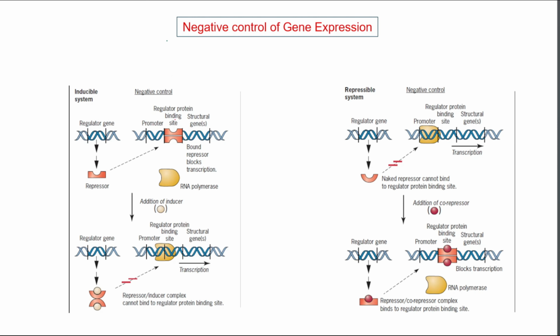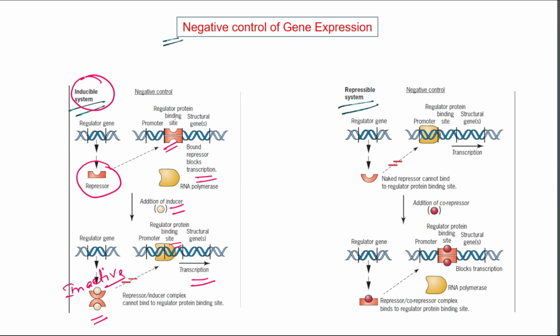So in the negative control of gene expression, negative regulation is illustrated for both inducible system and repressible system. So in the negative inducible control system, the repressor binds to the regulatory protein binding site and prevents the transcription of the structural gene, that means it blocks the transcription in the absence of inducer. But in the addition of inducer, the inducer binds with the repressor and the repressor becomes inactive. So the repressor becomes inactive and cannot bind to the regulatory protein binding site. Then the transcription is on. This is the negative inducible system.